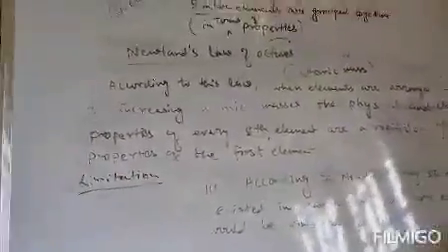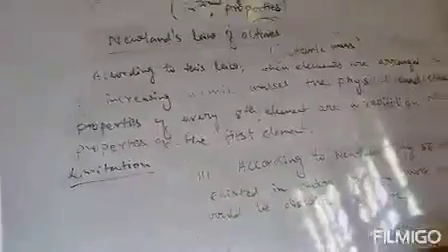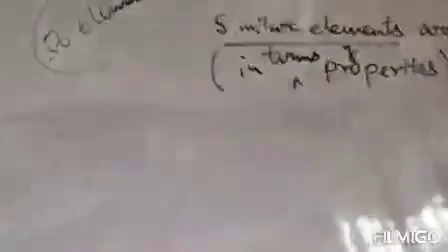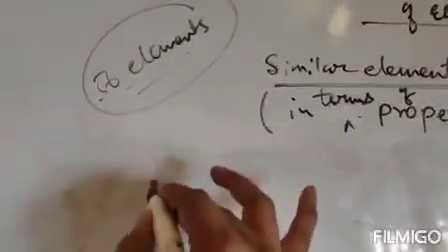Now you can clearly understand that Newland's law of octaves is also not perfect. It has some disputes. To clear this dispute, another scientist came and formulated his law. The scientist is Mendeleev. So the next law is Mendeleev's periodic law. He proposed a table known as Mendeleev's periodic table, which is based on his law, Mendeleev's periodic law.